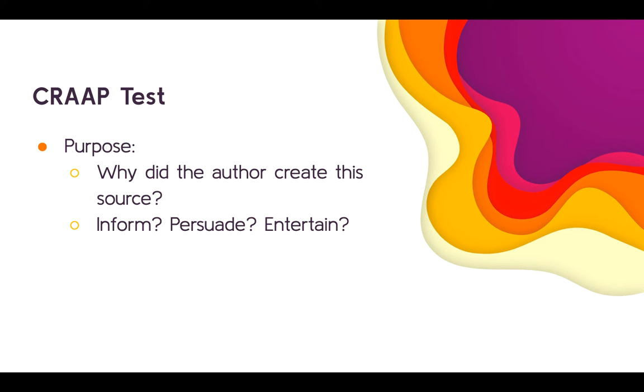Purpose. Why did the author create this? So identifying the purpose will help you identify bias. So are they trying to inform you of something? Do they want you to buy something or persuade you to believe something? Are they entertaining you? Whatever their purpose is will help you understand how it fits into the overall scheme of literature and articles on that topic.